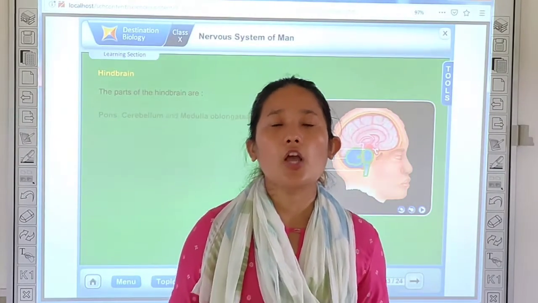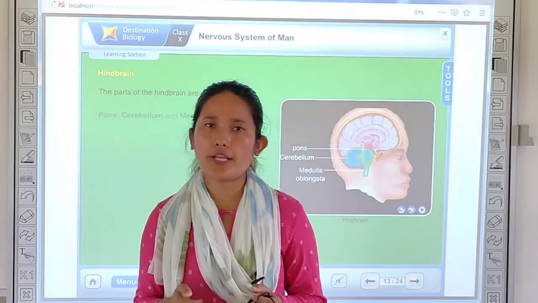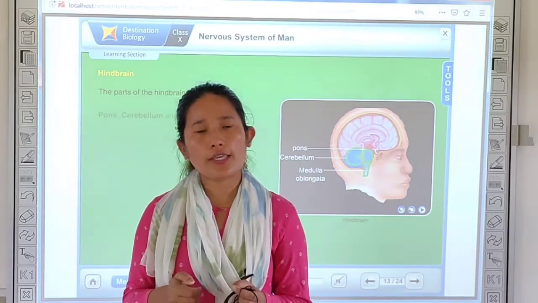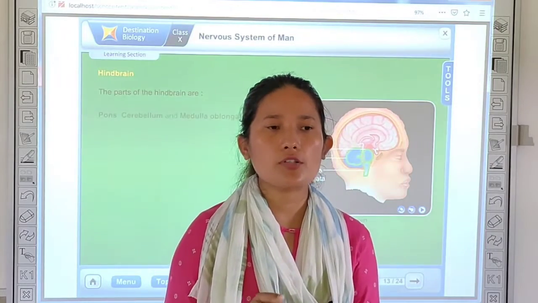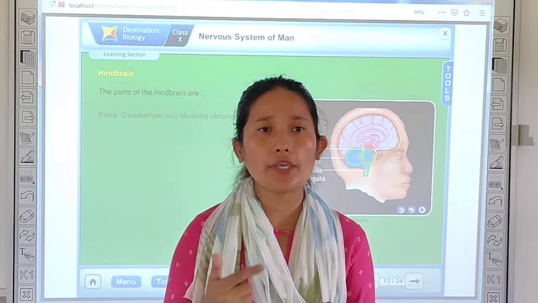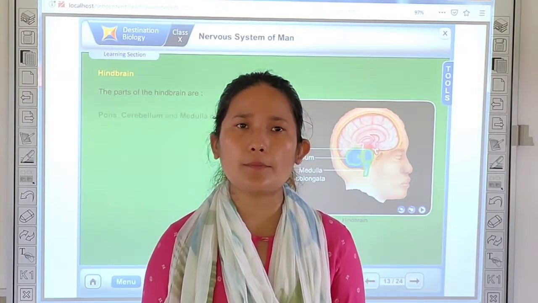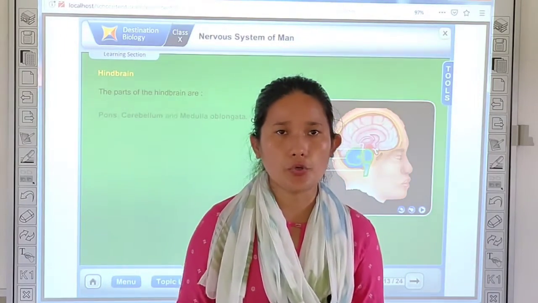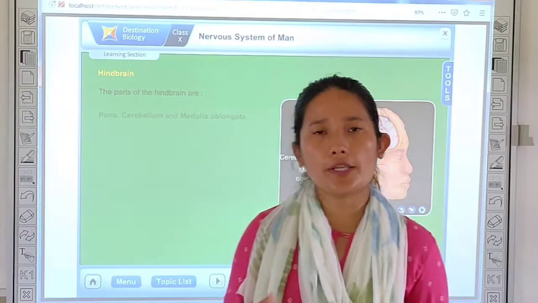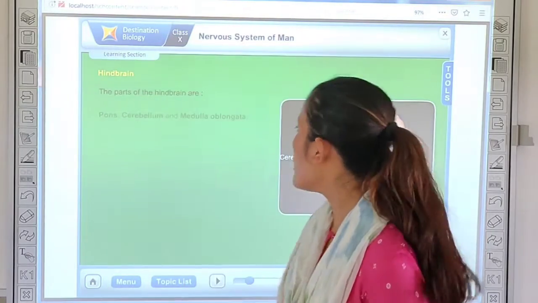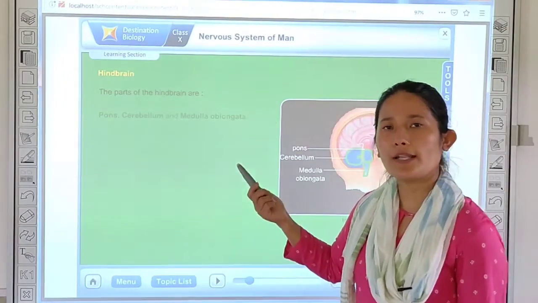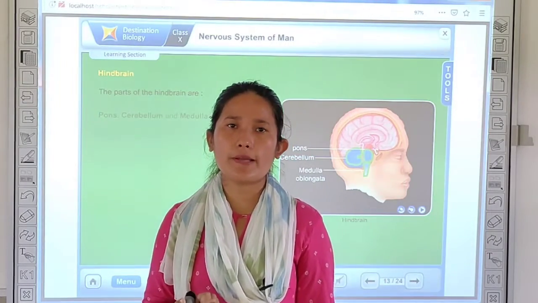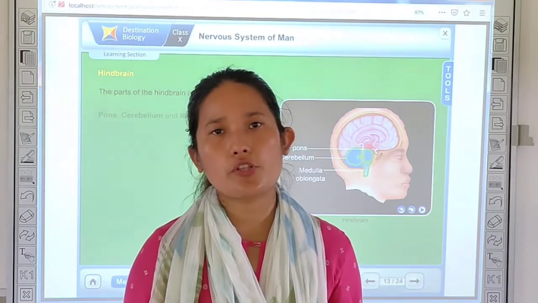Motor memory means, like these days you might be using your phone regularly, right? So even without looking at the keypad you can simply type. Okay, so that kind of memory, because of the regular practice, even without looking at the keypad you are able to type. You know where those alphabets are placed. That kind of memory is known as motor memory. So motor memory is also regulated by your cerebellum. So cerebellum, what is its function? The function of cerebellum is to maintain your body balance and to regulate your motor memory.